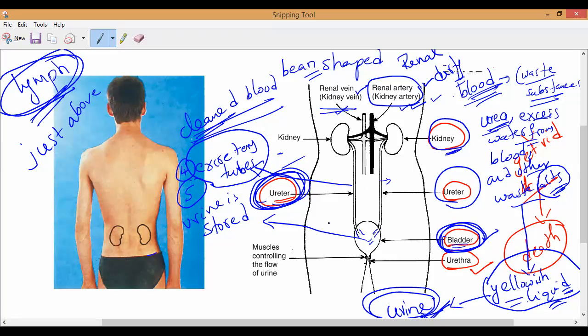So once we go to the toilet, what will happen? The urine comes out from our body by a body part called what? Urethra. Understand, all of you? Whatever urine is collected in this bladder is passed out from the body through the urethra. That is what you have to remember. Please, all of you write the last point. Now the urine is stored where? Urine is stored in the urinary bladder.